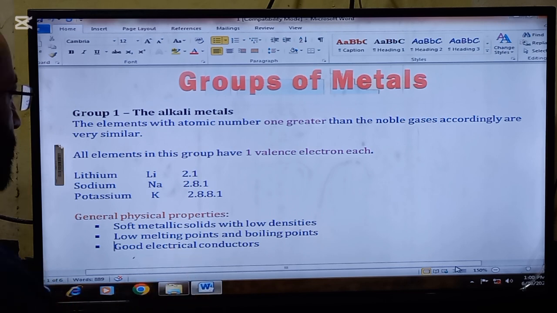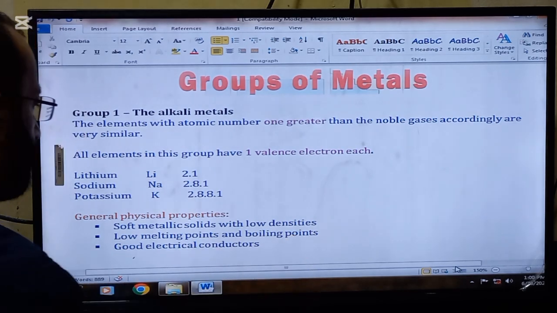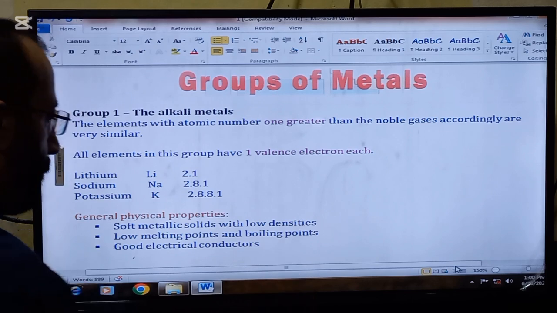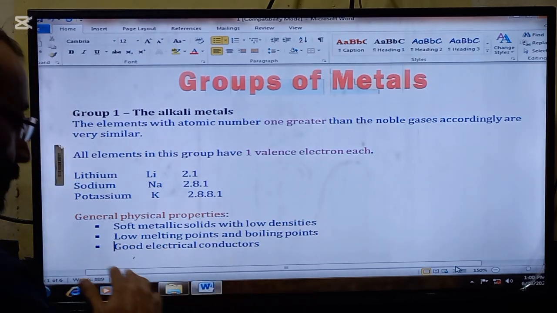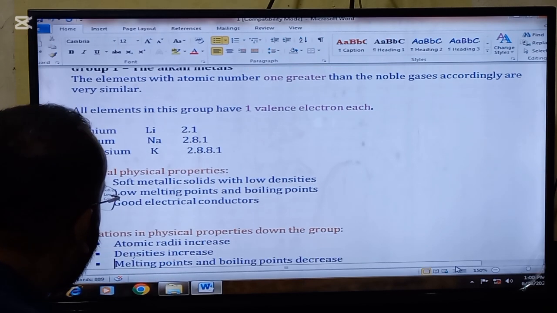General physical properties of alkali metals. They are soft metallic solids with low densities. They are having low melting points and low boiling points. And they are very good electrical conductors, so it means electricity can pass through them easily.